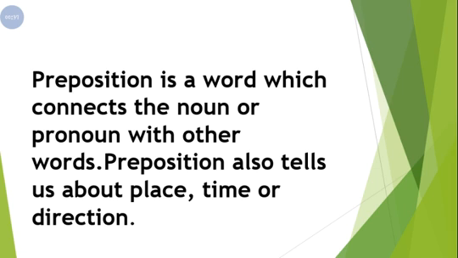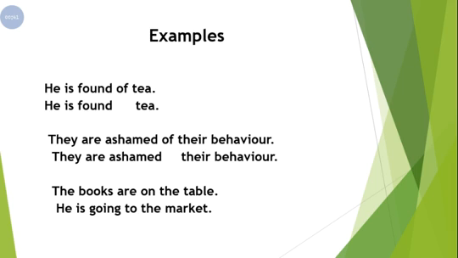Now let's have some examples of prepositions. Our first sentence is he is fond of tea. And our second sentence is he is found tea. So my question to you is that which sentence is making a sense? कौन से जुमले का मायने जो है वो क्लियर है?